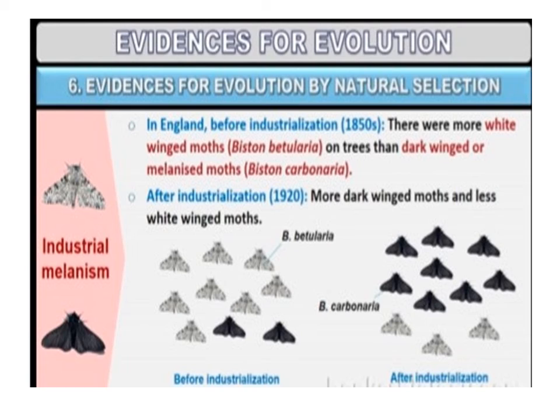Industrial Melanism. In England before industrialization in 1850s, there were more white-winged moths (Biston betularia) on trees than dark-winged or melanized moths (Biston carbonaria). And after industrialization in 1920, there were more dark-winged moths and fewer white-winged moths. An interesting observation supporting evolution by natural selection comes from England.